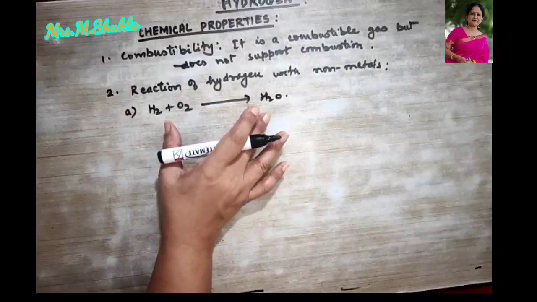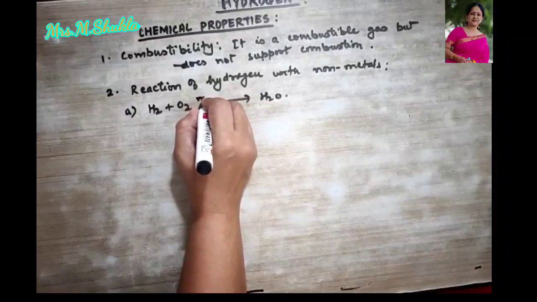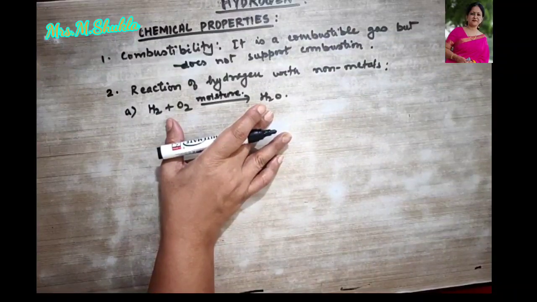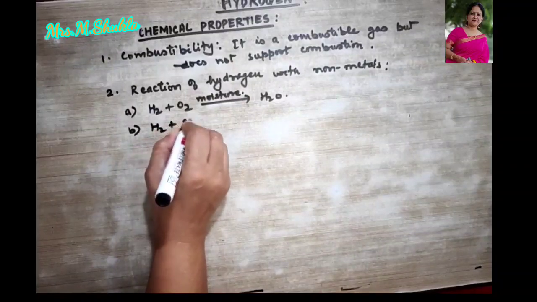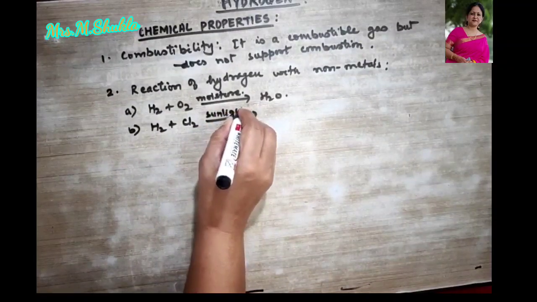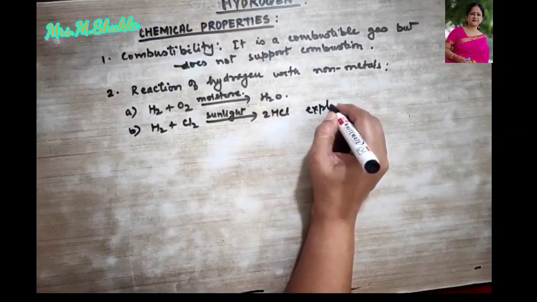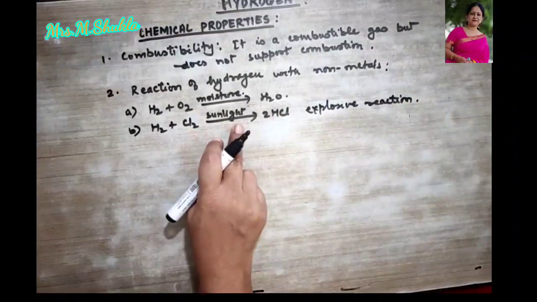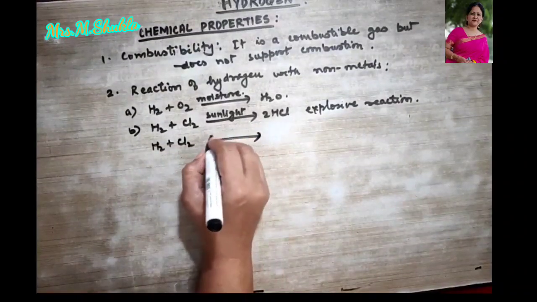Now what is the special condition required for hydrogen to combine with oxygen to form water? We need moisture over here. Then only this reaction takes place. Clear? Then the next example is hydrogen combining with chlorine. This always takes place in the presence of sunlight. In the presence of sunlight, it shows an explosive reaction.